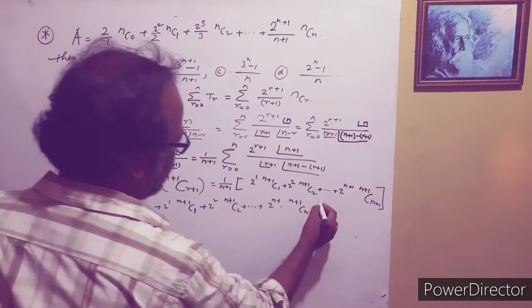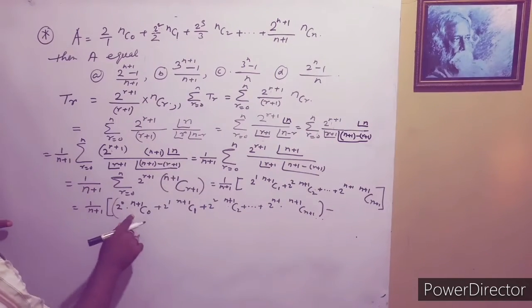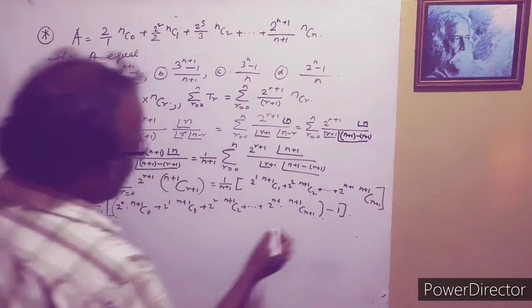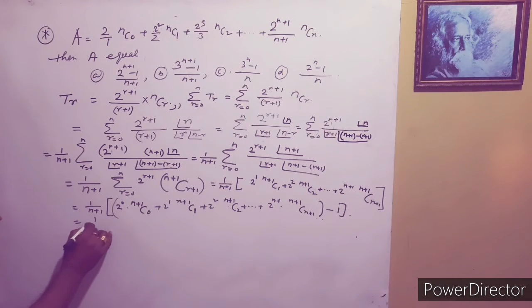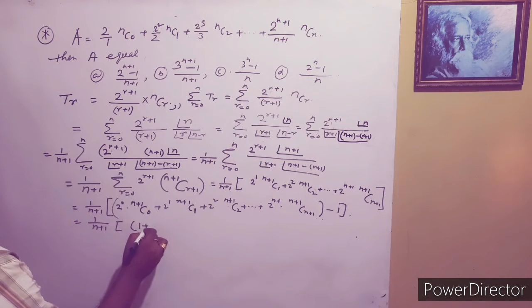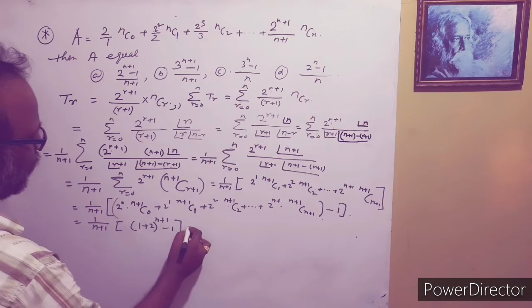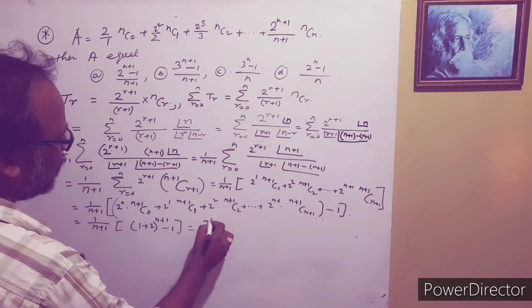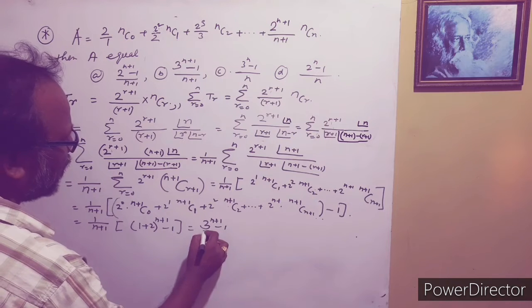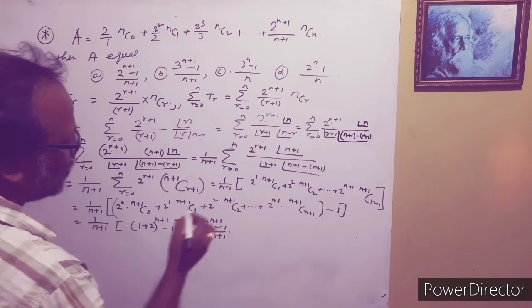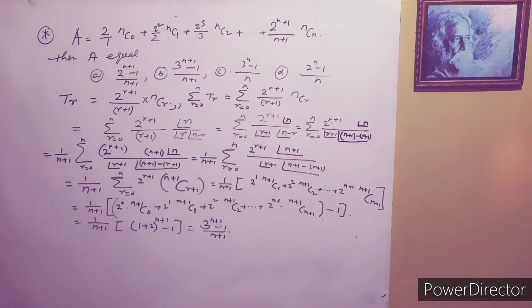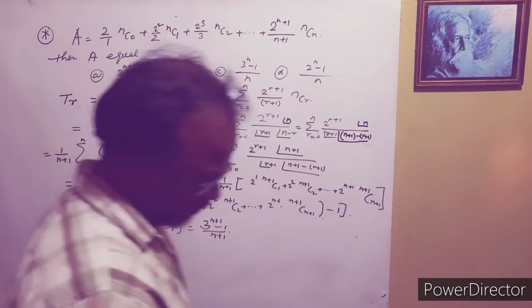Actually this value is 1 here, so for balancing we subtract 1. So this is n plus 1, and we can write 1 plus 2 whole to the power n plus 1 minus 1. So that is 3 to the power n plus 1 minus 1 by n plus 1. Very interesting question, see carefully here.